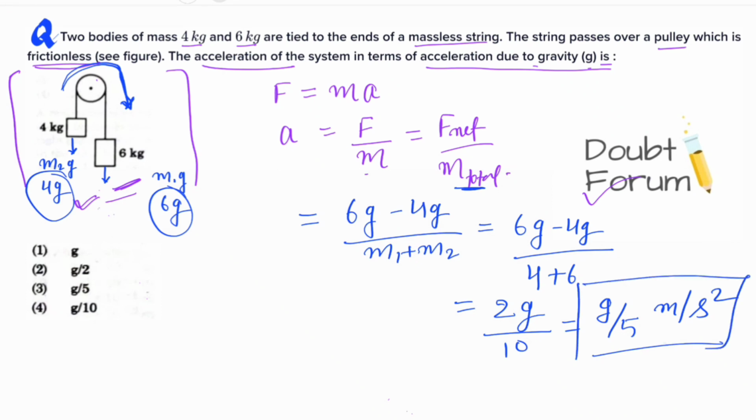So this will be the acceleration of this system, and the direction of this acceleration will be from 4 kg towards 6 kg. Okay, so our answer 3 is the correct one.